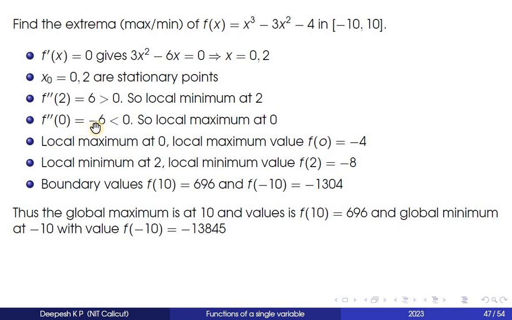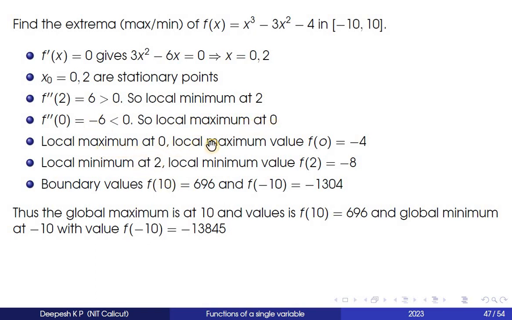Now f double dash 0 is equal to minus 6. F double dash, if I take, it will be 6x minus 6, so 6 times 0 minus 6. So it is minus 6. So it is negative. So there is a local maximum at 0.